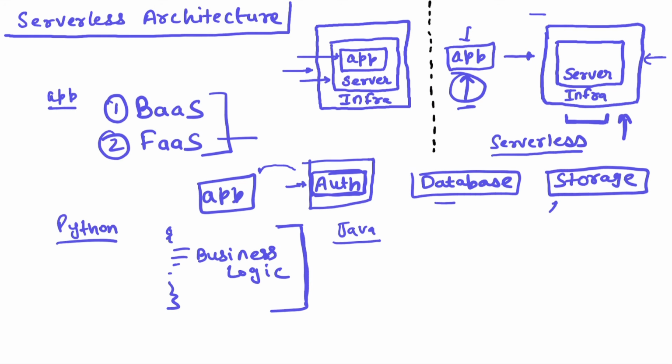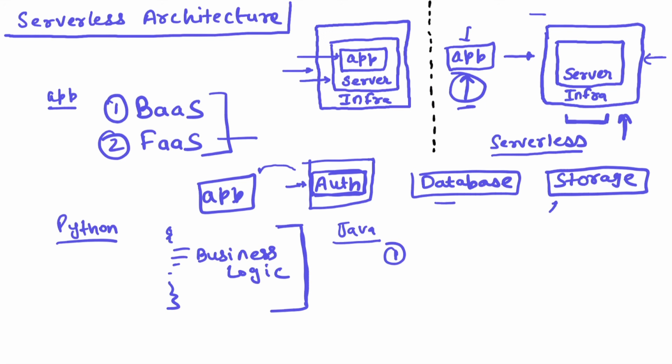Let's say today your function is running on one node or one machine, but tomorrow you need to scale this infrastructure. You don't need to take care of that. The vendor will take care of scaling your function, and it will ensure that your function is extensible and scalable. So all complexity related to server configuration and scalability is hidden from you, and it is taken care of by the provider who is providing you the serverless architecture. So this is another type of offering, which is function as a service.